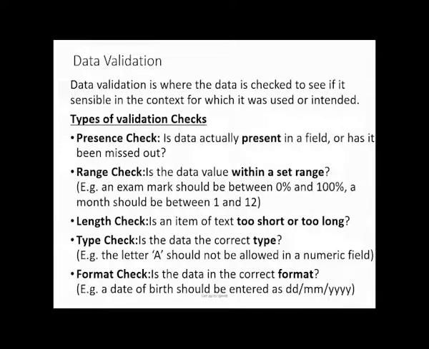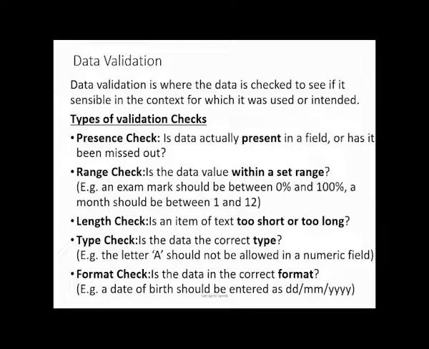Then you have another one, the length check. The length check is how short should it be, how long should it be. Take for example, if I'm to do a length check validation on a cell phone number. Our cell phone numbers are 10 digits. So I can create a validation rule and say cell phone, 10. So if you enter your MTN or TM number, once it is less than 10, it will reject it. Once it is more than 10, it will reject it. We call it the length. How long, how short should the data be?